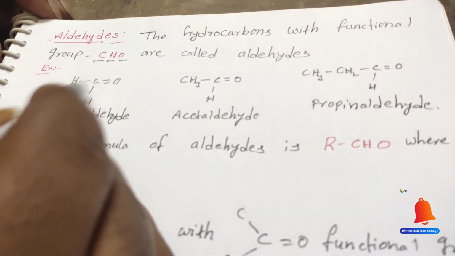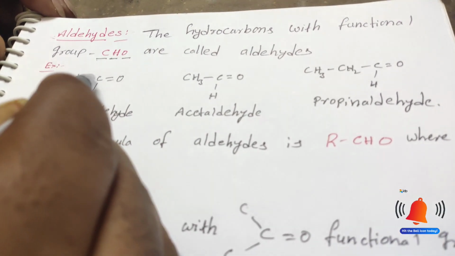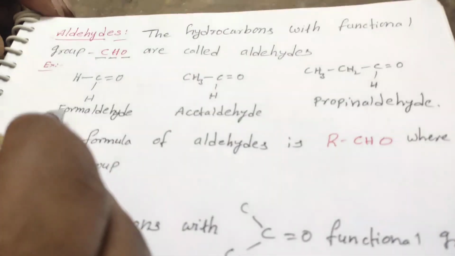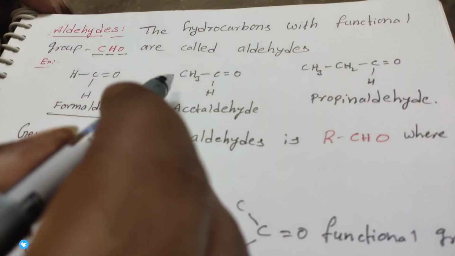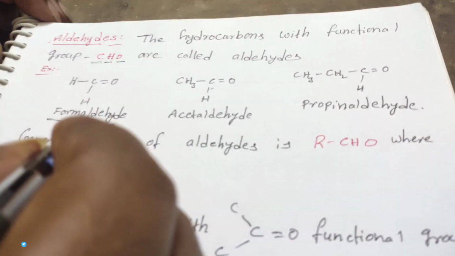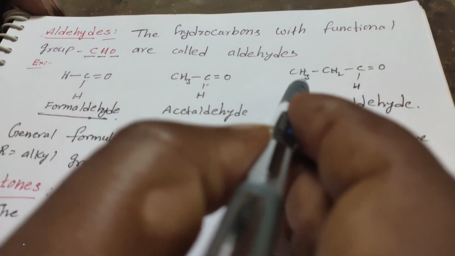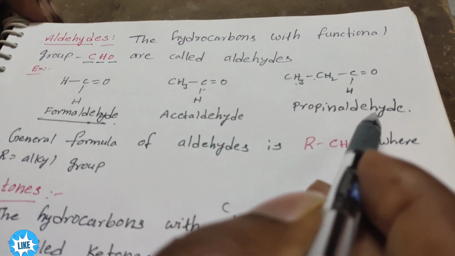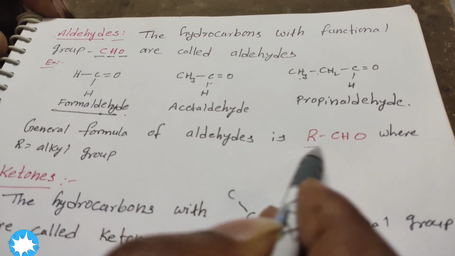For example, in the given compound, if only one carbon is present and the oxygen has two hydrogens, the compound name is formaldehyde. If the compound contains two carbons, it is acetaldehyde. In the last, we are adding aldehyde. If the chain contains three carbons, like 1, 2, 3, the compound name is propanaldehyde. So the general formula of aldehyde is CHO.